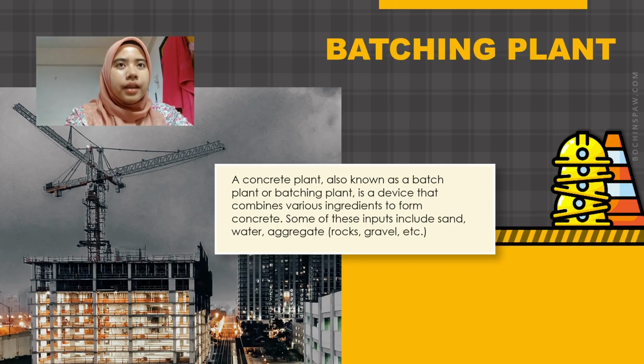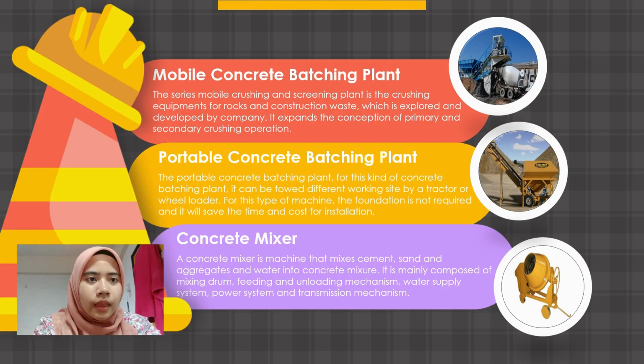I will explain about batching plant. A concrete plant, also known as a batch plant or batching plant, is a device that combines various ingredients to form concrete. Some of these inputs include sand, water, and aggregate such as rock, gravel, etc. As you can see in this slide, we have mobile concrete batching plant, portable concrete batching plant, and concrete mixer.